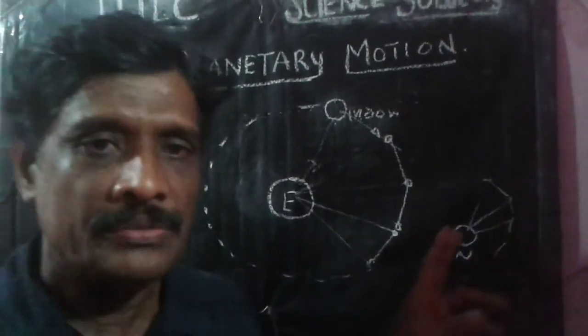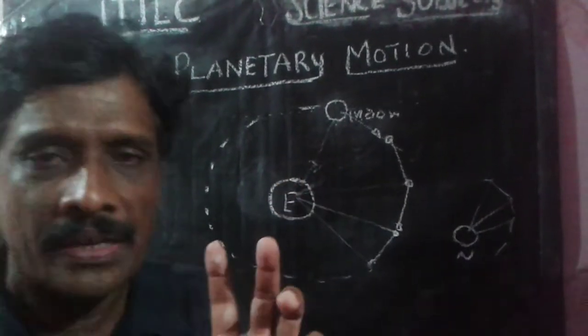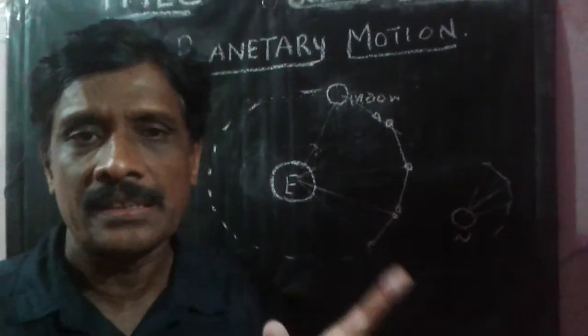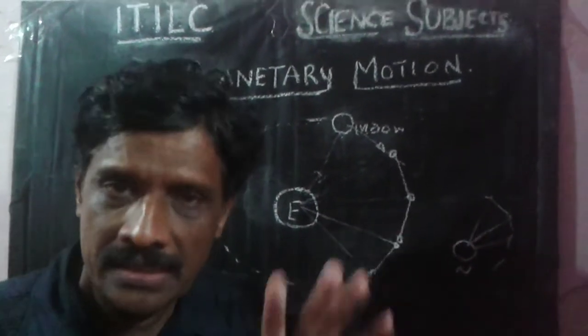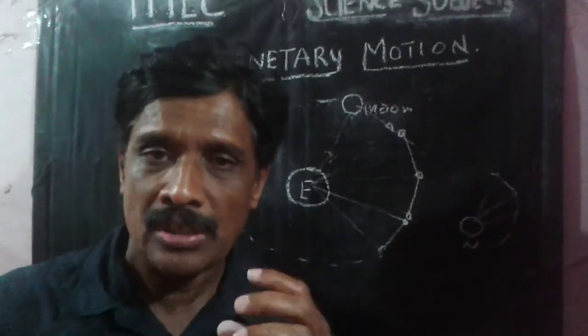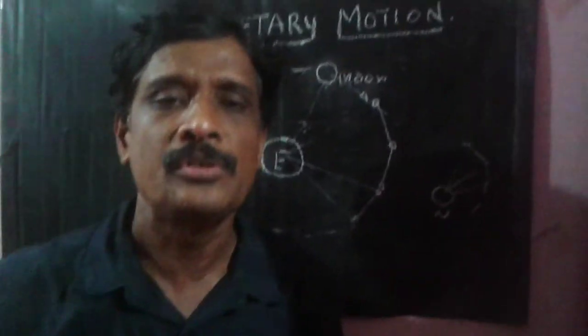That's why the planets, like the earth, surround the sun, the moon surrounds the earth, and the electron moves around the nucleus. Everything is happening in this way, and I hope you understand this topic.